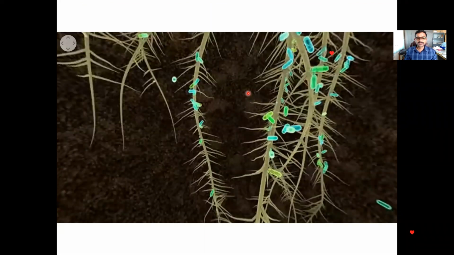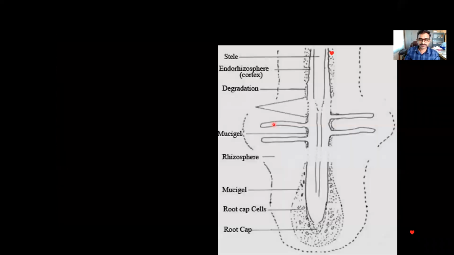Okay. So here you can see the photograph depicting the colonization of microorganisms on the root. Here the majority of the microorganisms will be colonized on the roots or near the roots, and even some have colonized inside the root in cortical cells. So not only in the rhizosphere, they are also colonized inside the root in cortical cells. Okay, we'll come back to that.